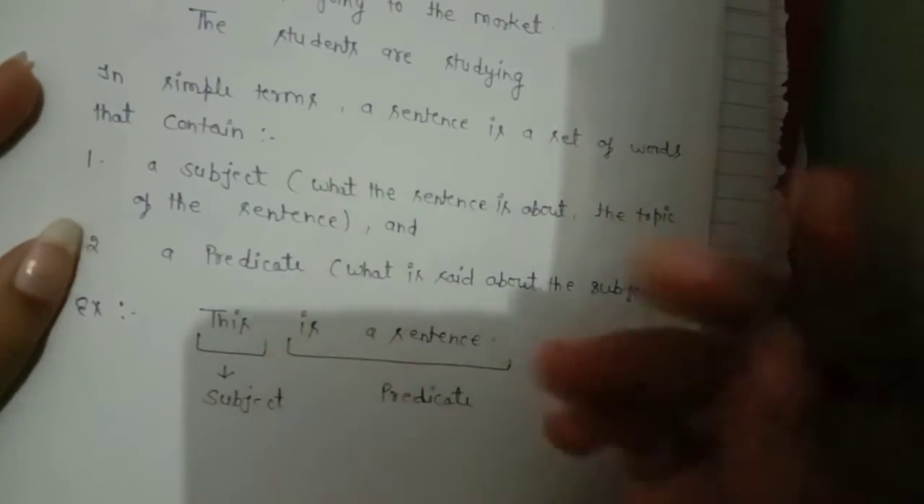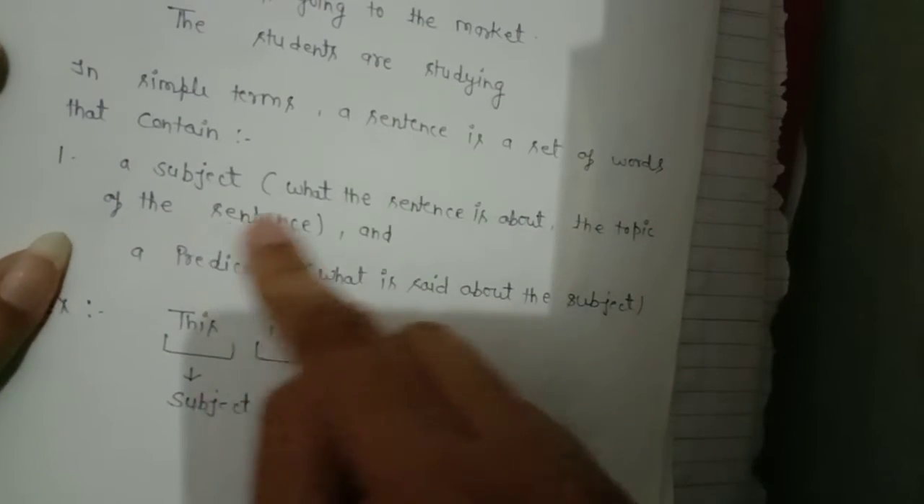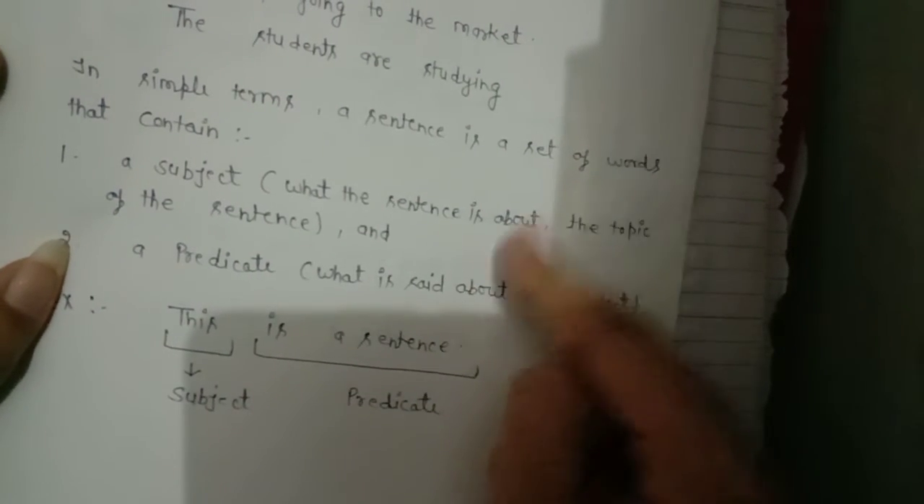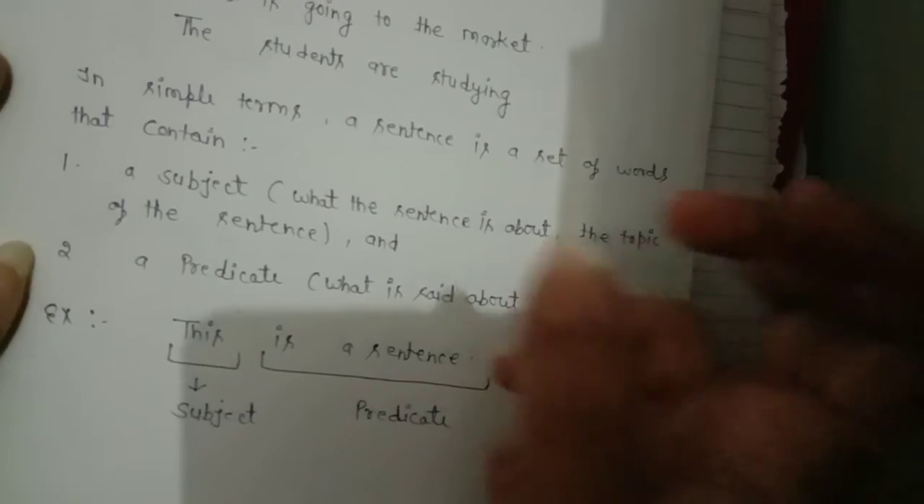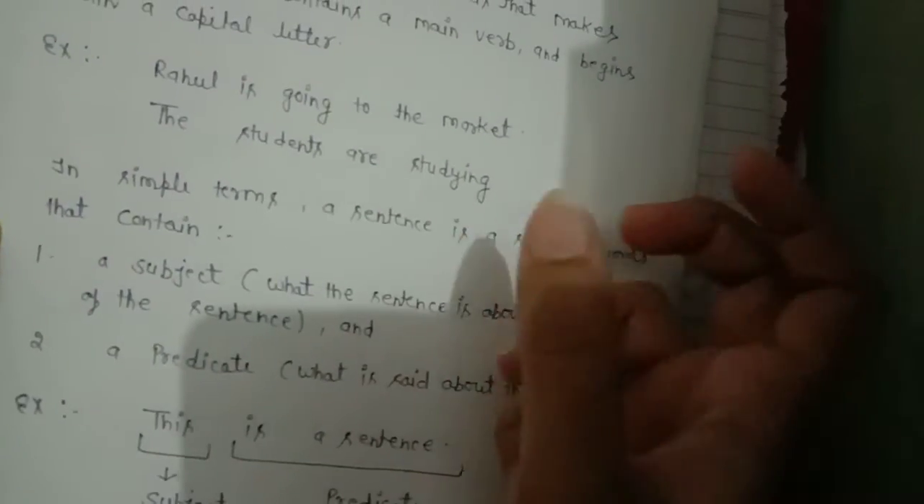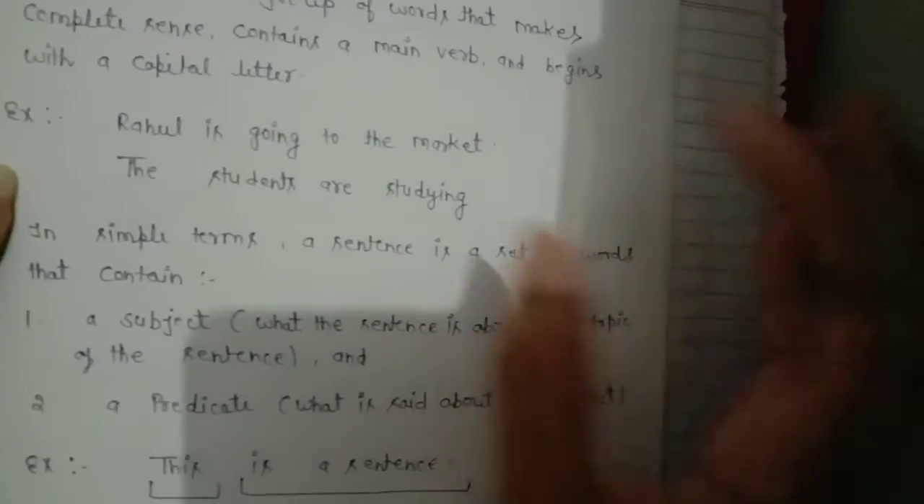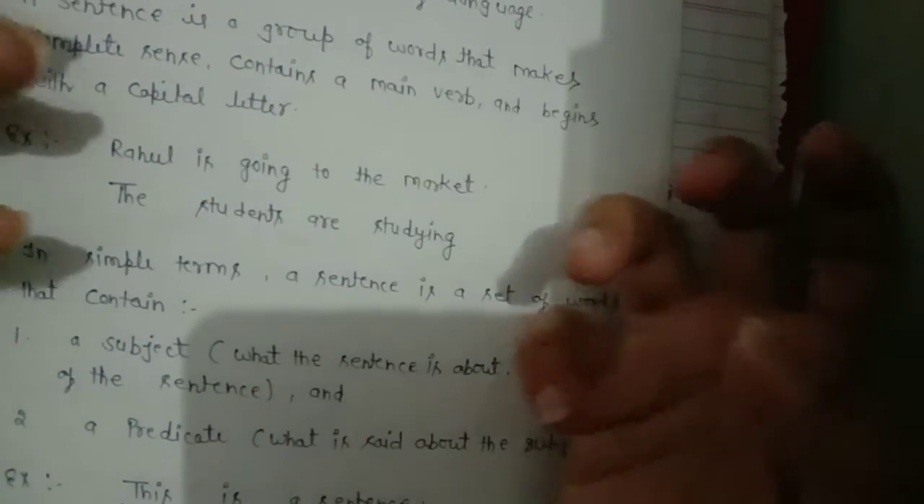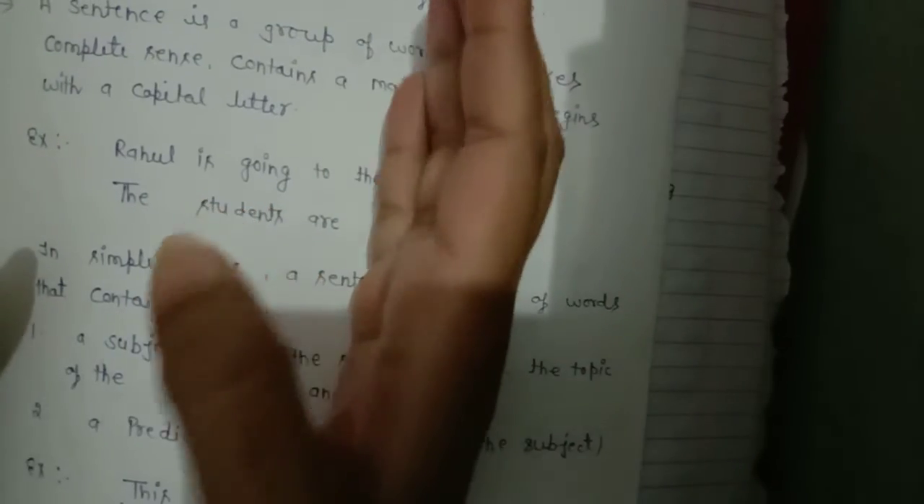Subject, as I told you, is what the sentence is about, the topic of the sentence, whom we are talking about. As today our topic is the sentence, I am teaching you about the sentence. So the sentence is the topic or subject.